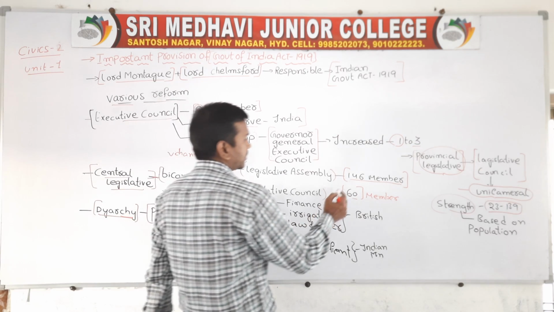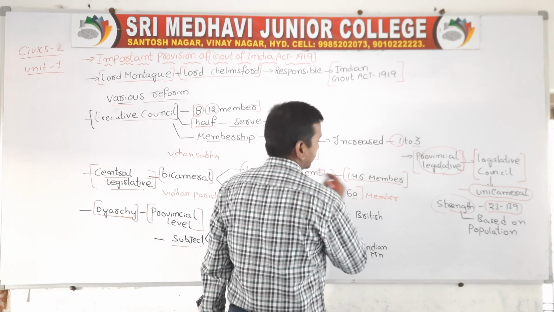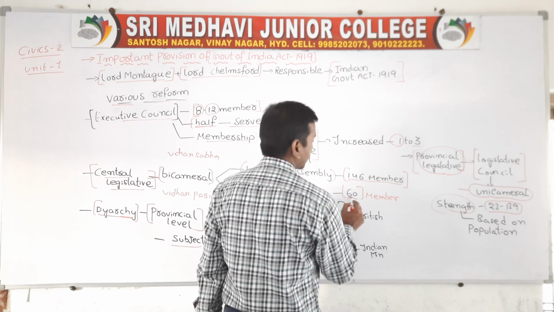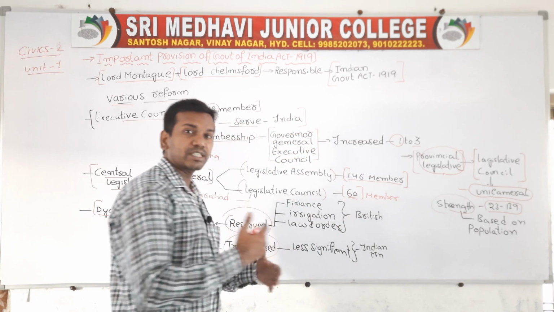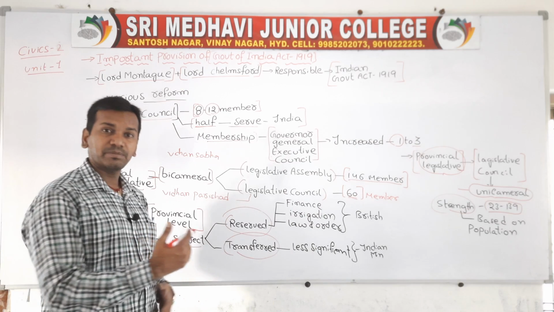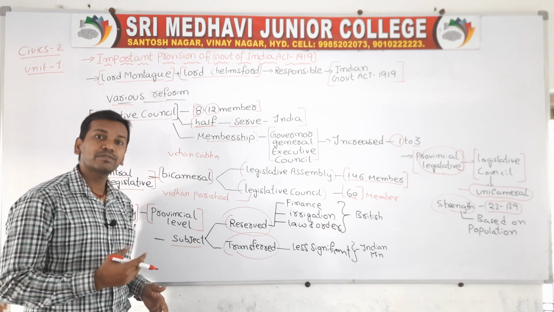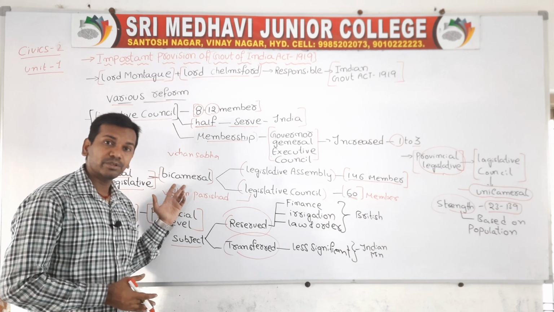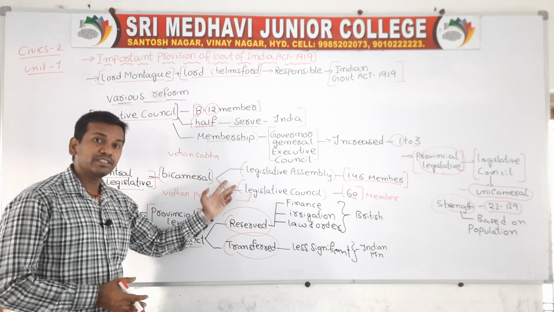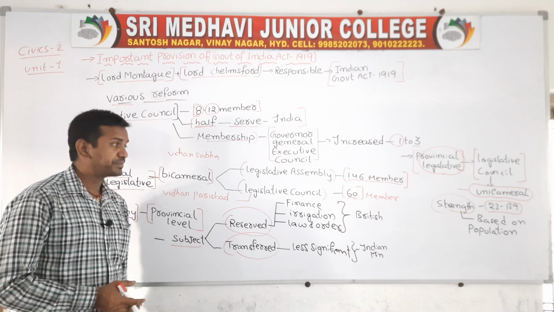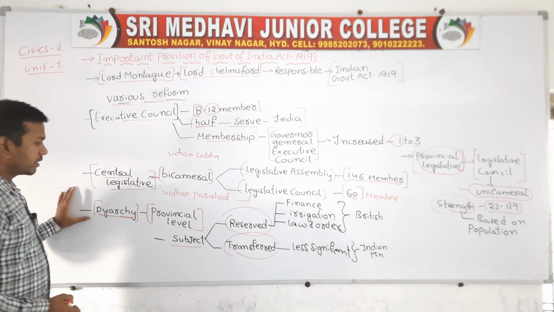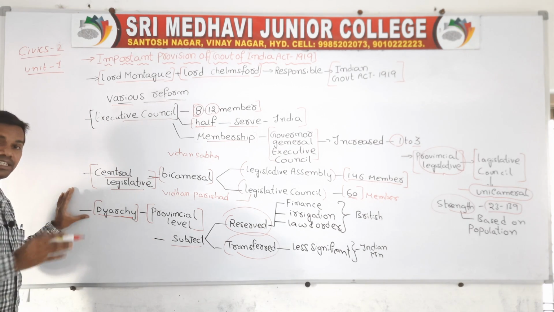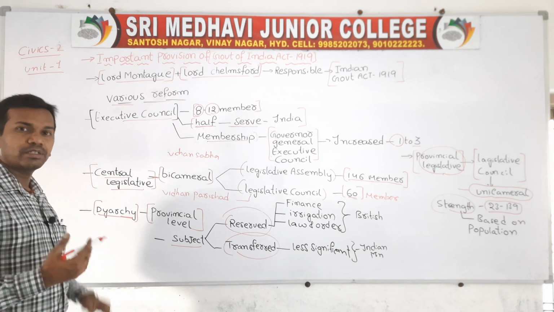In the Legislative Assembly, the total strength of the house will be 146 members, and in the Legislative Council the strength will be 60. Normally, when comparing the two, the strength of the Legislative Council will be less. So when the Britishers formulated this Act, the strength of the Legislative Council was only 60.